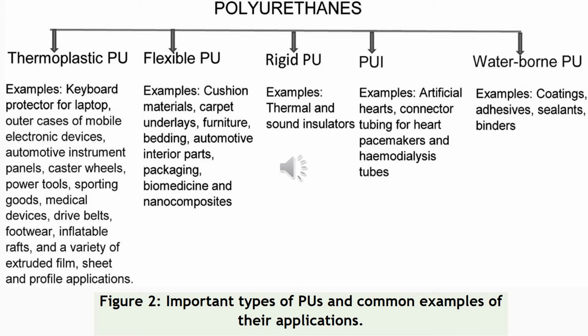So examples for the application of thermoplastic polyurethanes are keyboard protector for laptop, outer cases of mobile electronic devices, automotive instrument panels.